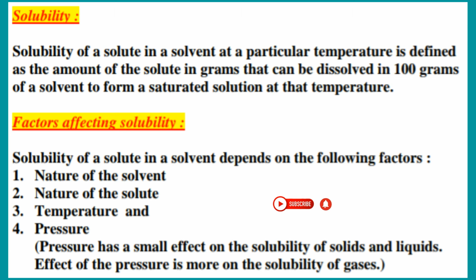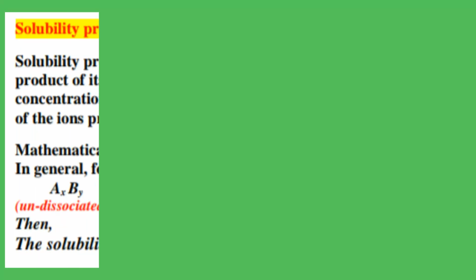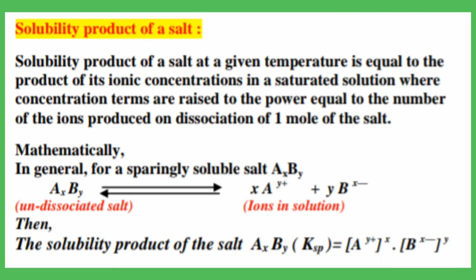Effect of pressure on the solubility is very small in case of solids and liquids, okay, but the effect of pressure on the solubility is more in case of gases, okay. The last one is solubility product of a salt. Solubility product of a salt at a given temperature is equal to the product of its ionic concentrations in a saturated solution, where the concentration terms are raised to the power equal to the number of ions produced on dissociation of 1 mole of the salt.